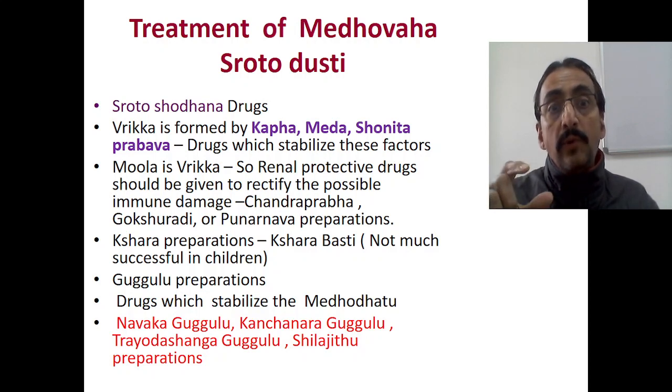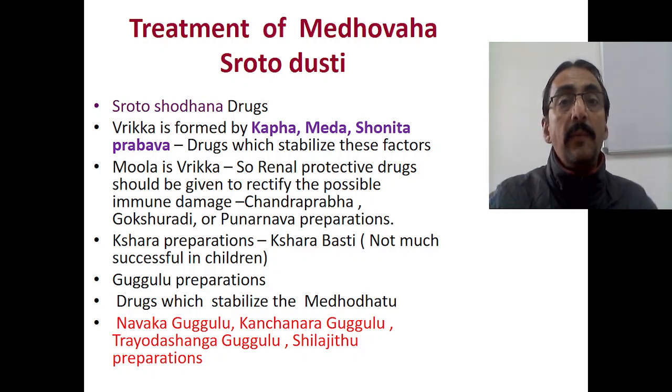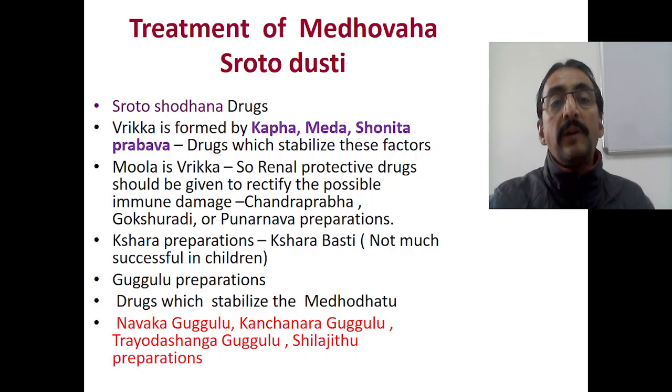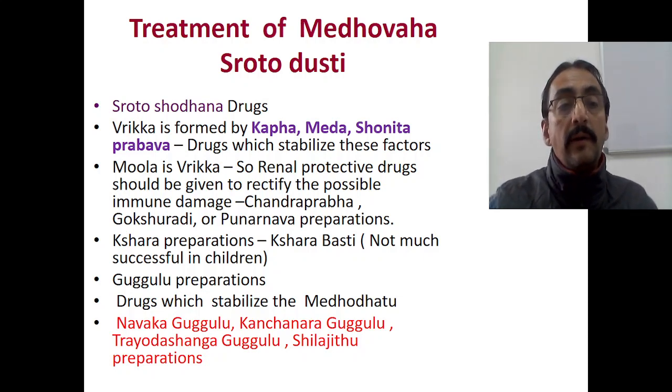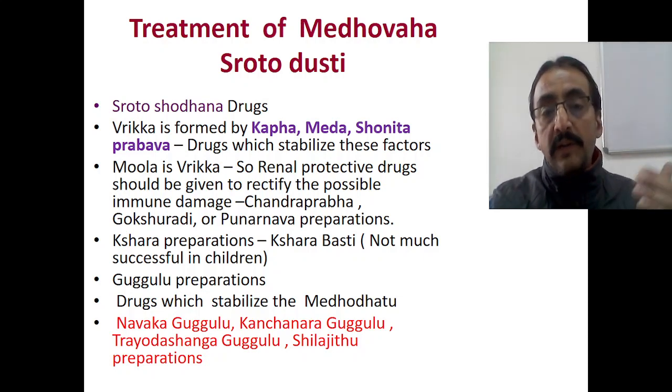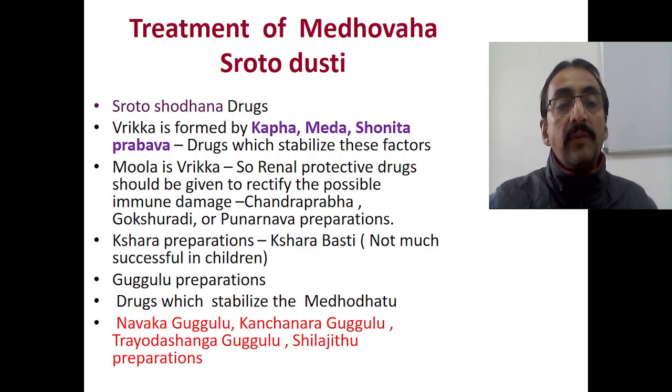So we need to give those drugs which will stabilize these three factors. All three factors are directly related to body immunity. Kapha, Meda and Shonita Prabhava is Vrika, and that Vrika is affected in nephrotic syndrome. So drugs which help stabilize these three, Kapha, Meda and Shonita, should be given. We know that the Mula of Meda is Vrika, so we have to go for renal protective drugs in terms of Ayurveda.